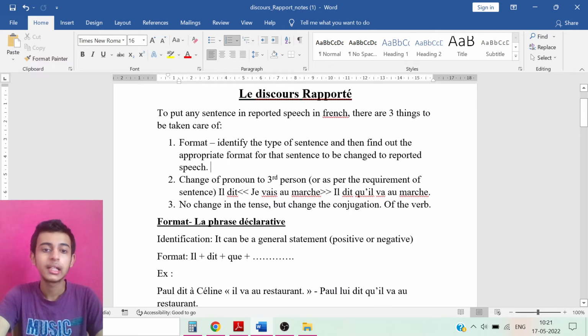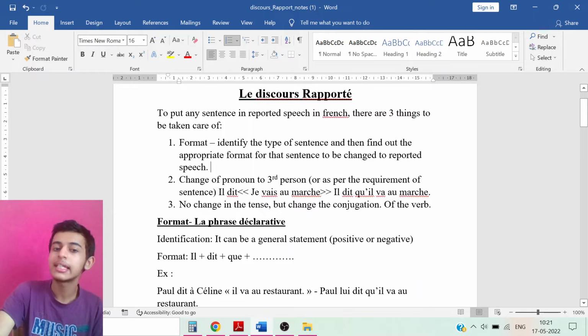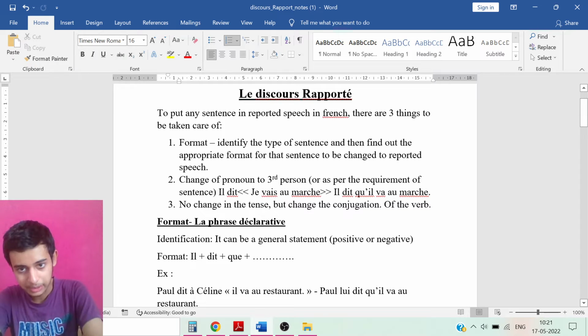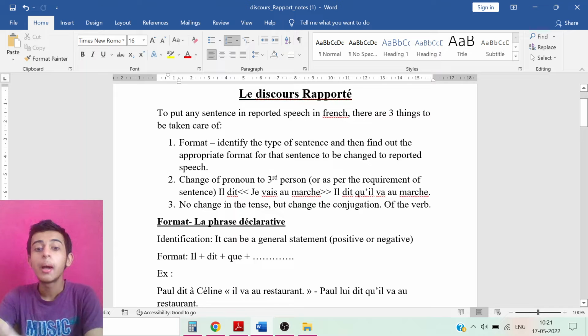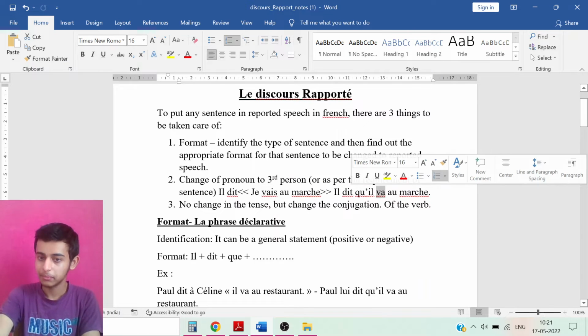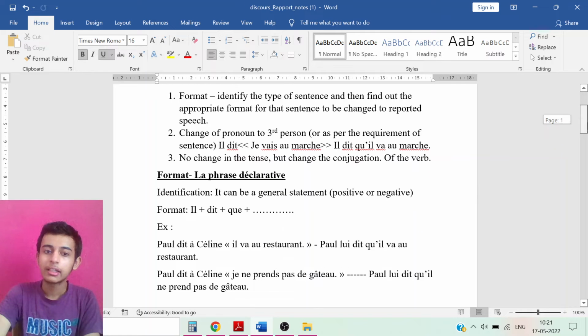Third, no change in the tense but change the conjugation of the verb. So in the tense there will be no change. If it is in present in the sentence, then it will remain present in the reported one also. But do change the conjugation of the verb whenever required. Like je vais, il va. Right? Now let's start the format.